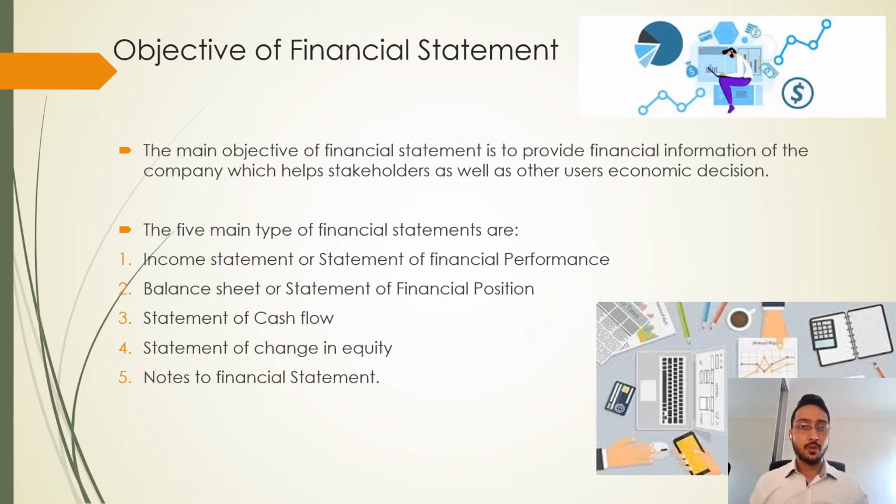So we'll just go on to the objective of financial statements. The main objective of the financial statements is to provide the financial information for all the stakeholders or all the users of financial reports for decisions, as we discussed earlier. So we'll talk about the main parts of the financial statements today. The main parts of the financial statements are the income statement, balance sheet, statement of cash flows, the statement of changes in equity, and notes to the financial statements.